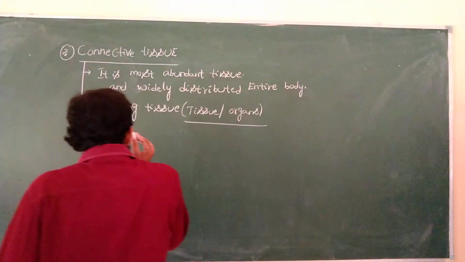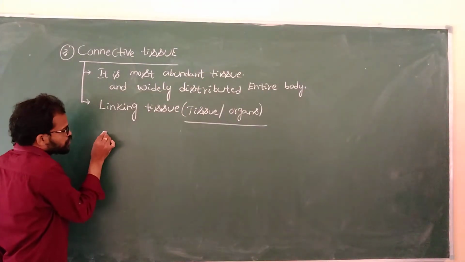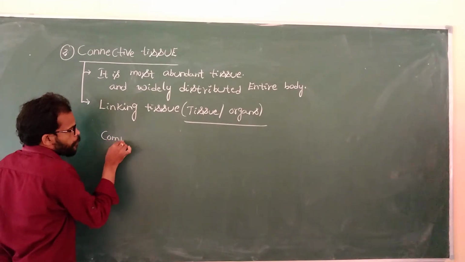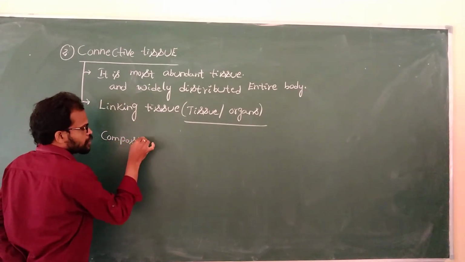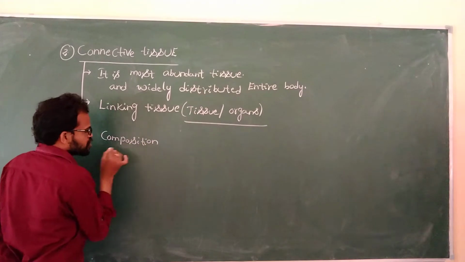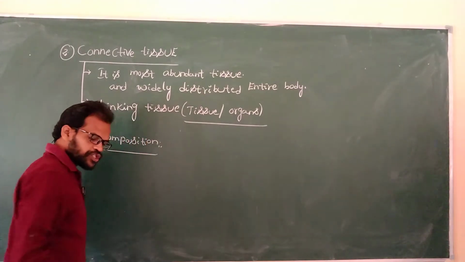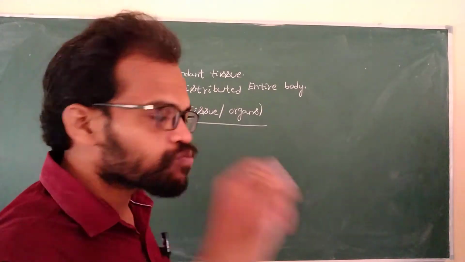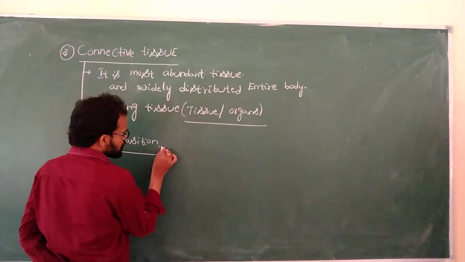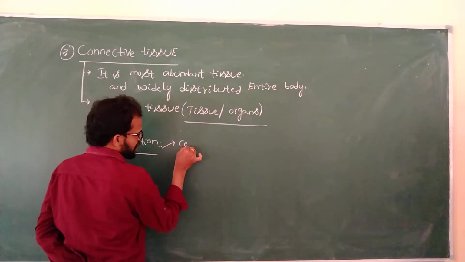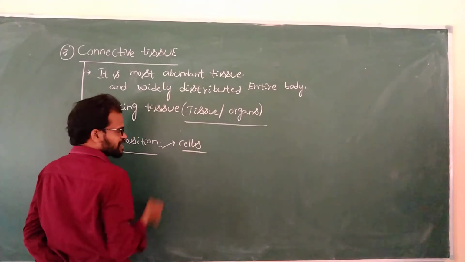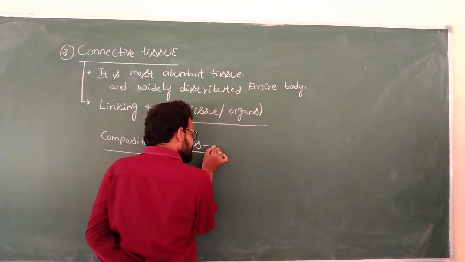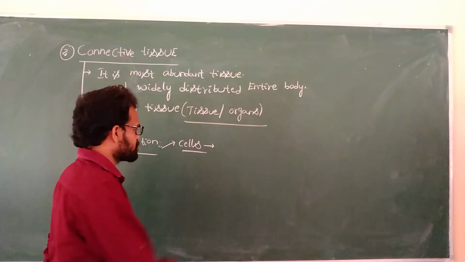Coming to the composition of connective tissue. What is the composition of the connective tissue? The connective tissue consists of, first one, cells. What are the cells present in the connective tissues?